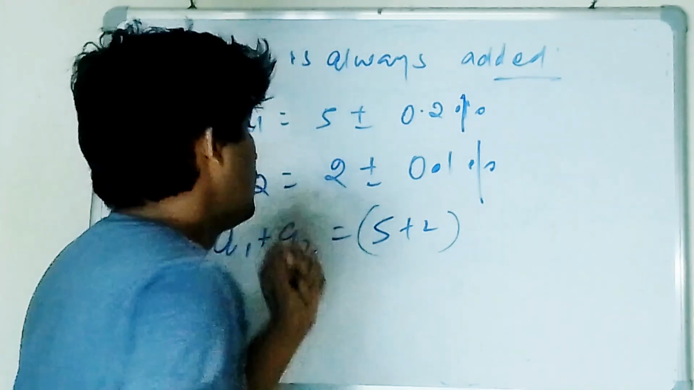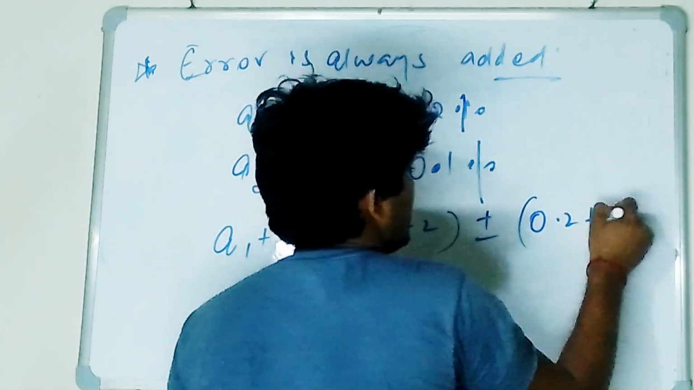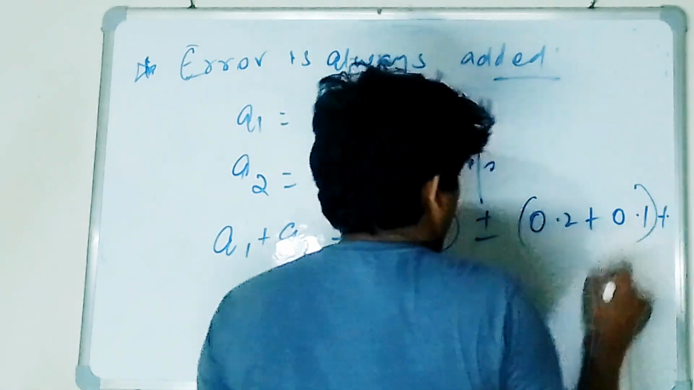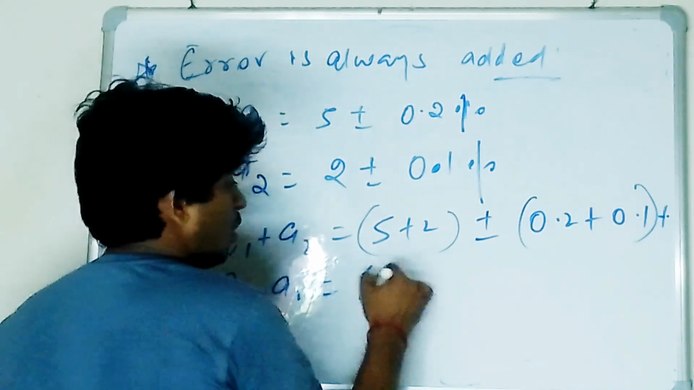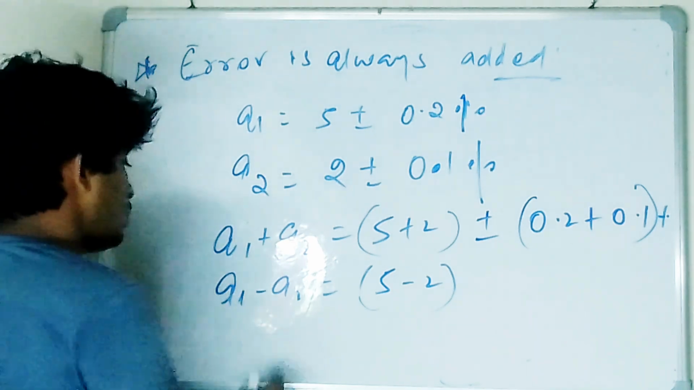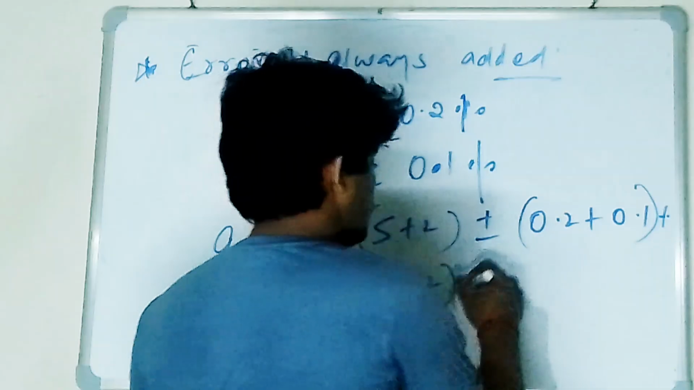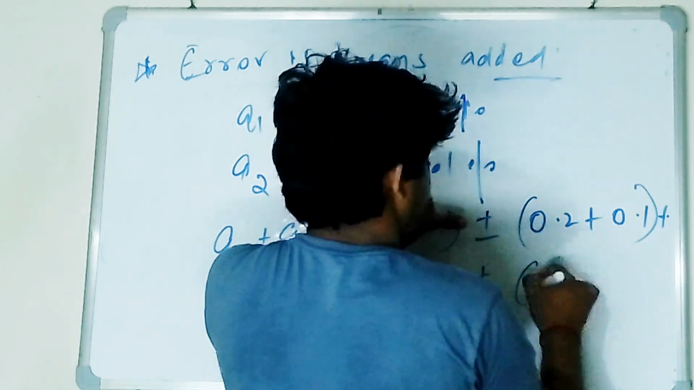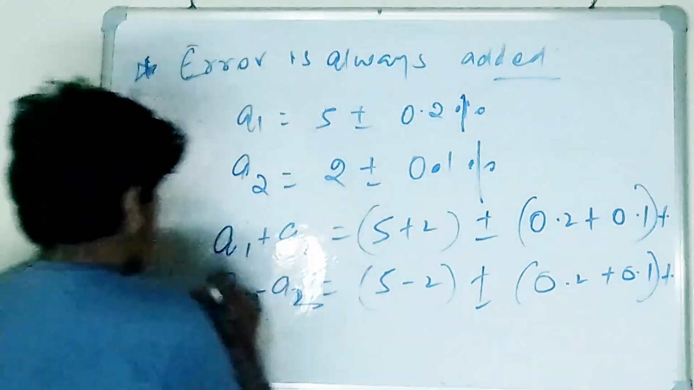So here, the plus minus is always 0.2 plus 0.1. Whatever I am doing, even if I am doing A1 minus A2, then 5 minus 2, because you're subtracting the absolute values, no issue in it. You subtract 5 minus 2, but afterwards for the plus minus you again have to add, so it is plus minus 0.4. There are no changes in it.